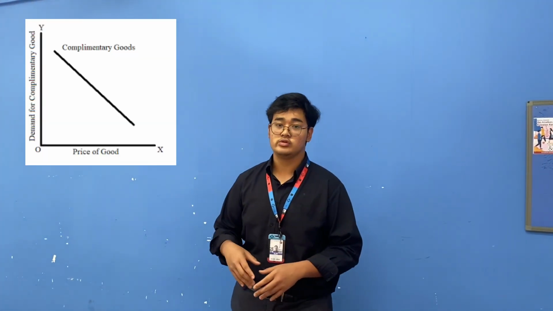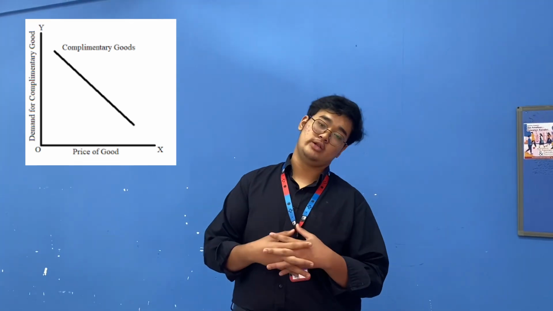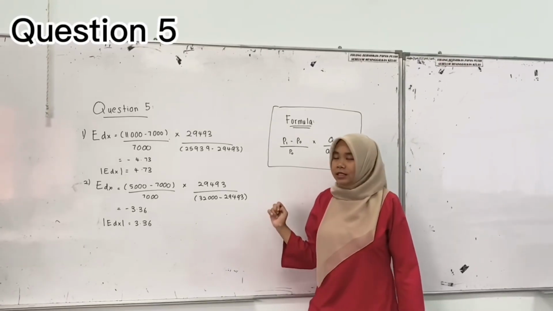The relationship between cars and tires is complementary goods. Okay, that's all. So the next question is number 5.